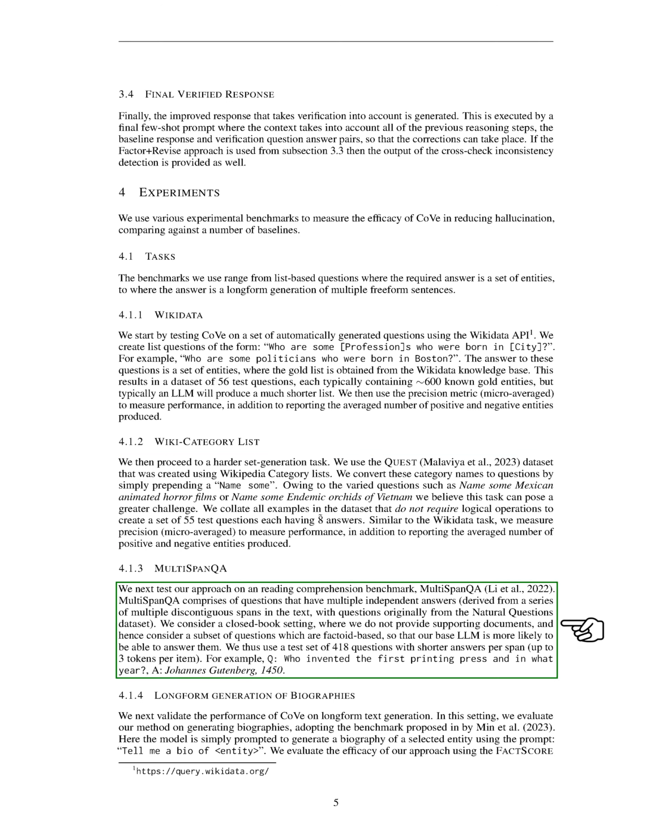We also tested our method on a reading comprehension benchmark, multi-span QA. This benchmark consists of questions that have multiple independent answers. We used a closed book setting, where we didn't provide any supporting documents. We only considered factoid-based questions, so that our base language model was more likely to be able to answer them. We used a test set of 418 questions with shorter answers per span, up to 3 tokens per item.